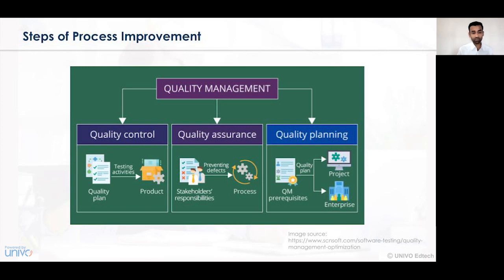In terms of quality control, these activities are on the basis of the quality plan. Whatever quality plan we have, the various testing activities are undertaken, and ultimately the result is the qualitative product. On the basis of the quality plan, we can test, measure and analyze whether the quality control techniques are being implemented or not, whether the series of activities that was set has been conducted or not, and how the resultant product is, whether the product is qualitative or not.